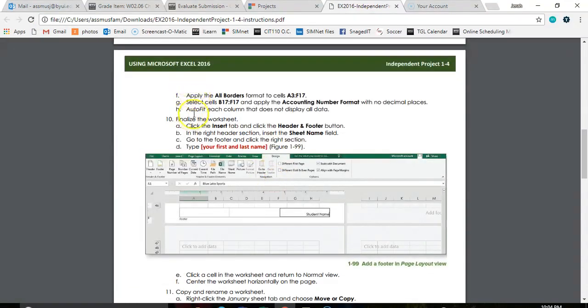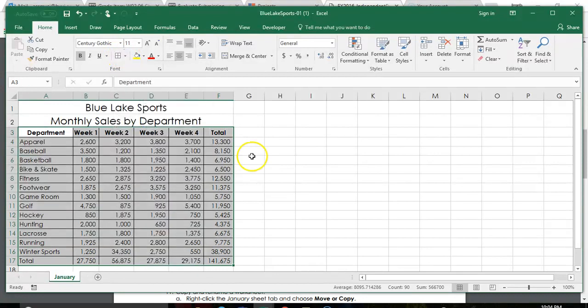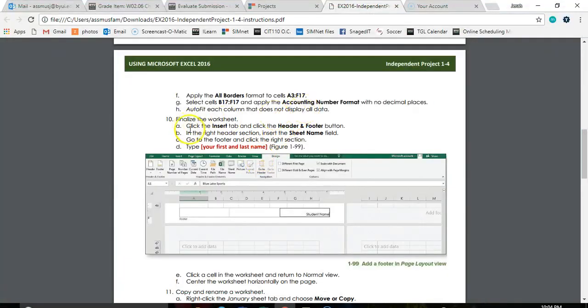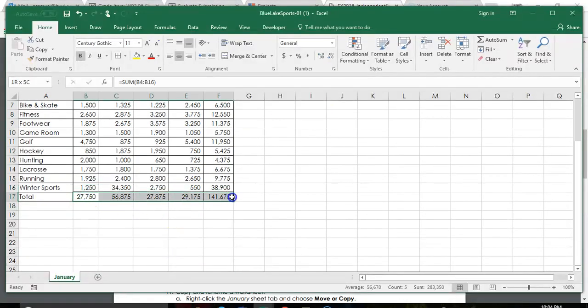Step F, we're going to apply all borders to A3 through F17, which is right here, my borders. And I'll click on all borders. And then I want to do B17 and F17. I want to make an accounting format with no decimal places. And then I'll auto fit my columns so they fit.